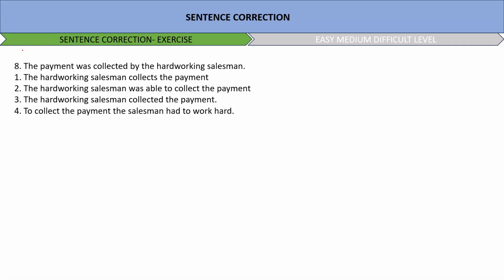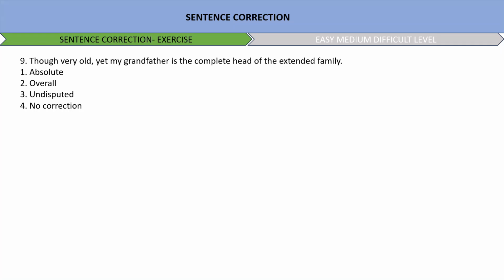The payment was collected by the hardworking salesman. The hardworking salesman collects the payment. The hardworking salesman was able to collect the payment. To collect the payment, the salesman had to work hard. The correct answer is option number 3, which says the hardworking salesman collected the payment. Next: though very old, yet my grandfather is the complete head of the extended family.